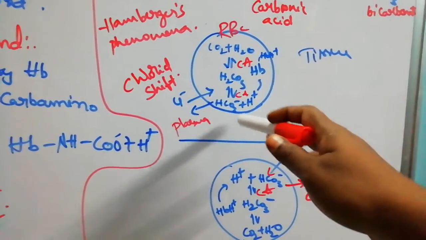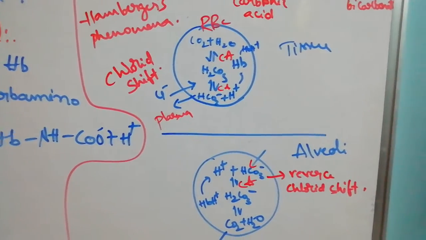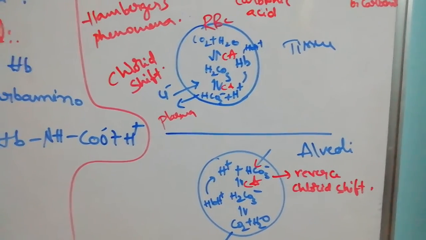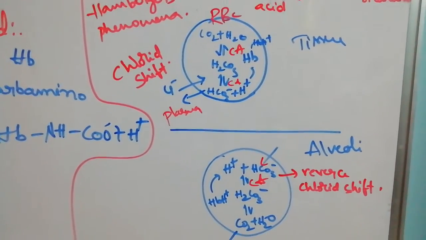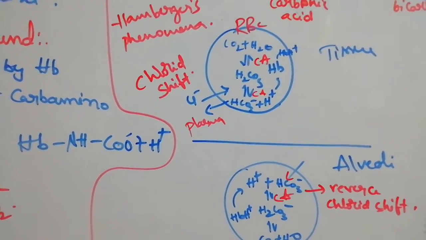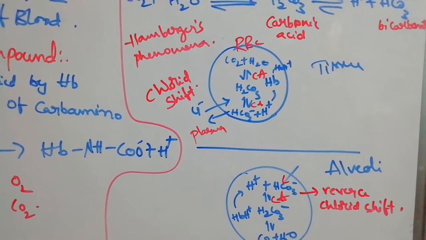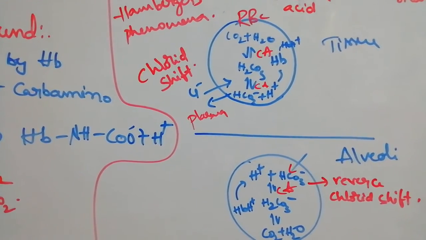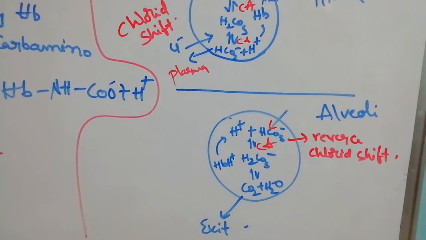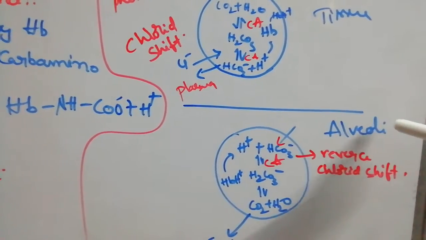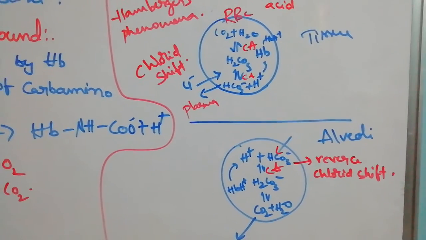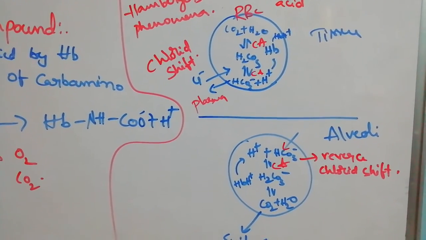H plus binds to hemoglobin. Bicarbonate comes outside into the plasma. To balance negative ions, chloride enters inside. This is called the Hamburger phenomenon or chloride shift. So chloride and bicarbonate exchanging between the RBC and plasma is called the chloride shift or Hamburger's phenomenon. Reverse means again, chloride goes backside and bicarbonate enters into the RBC. This is called the reverse chloride shift. It takes place in alveoli.